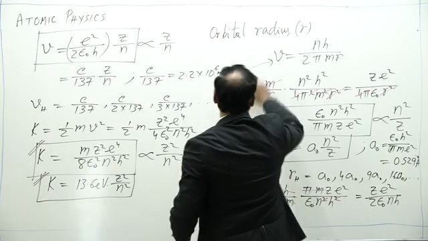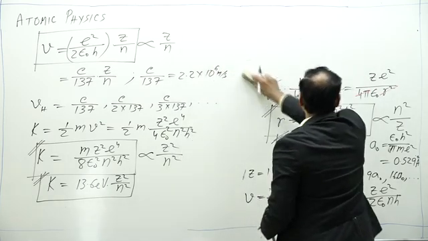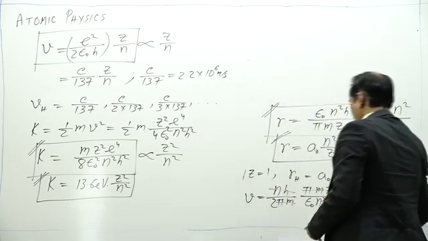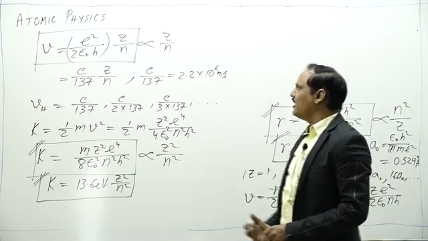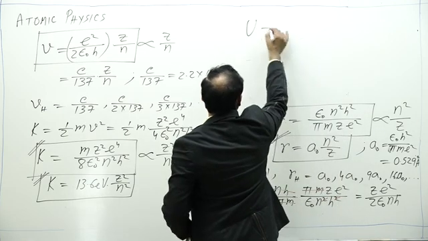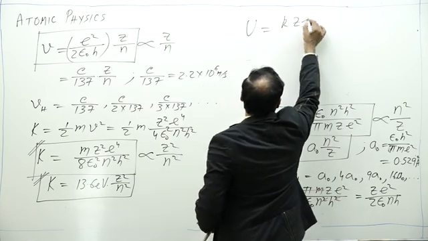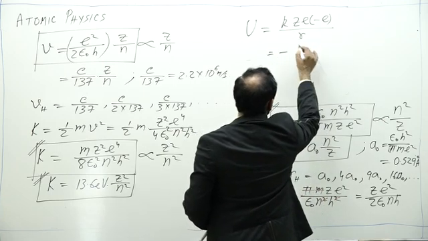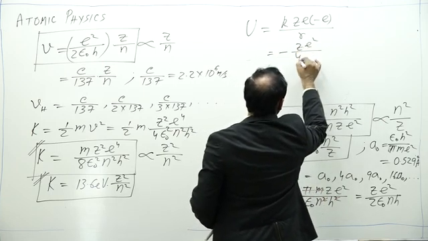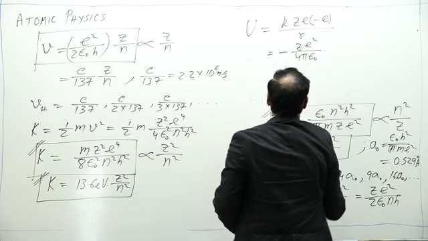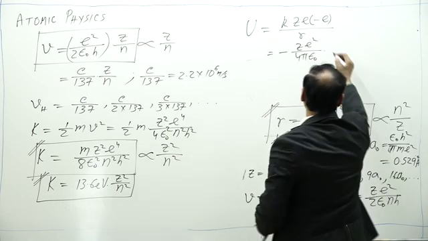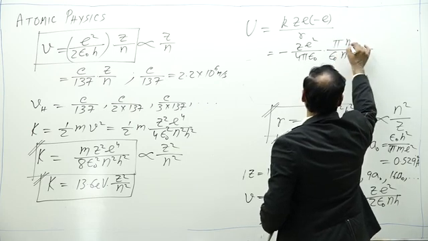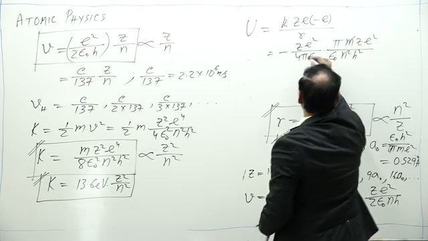We can also have now potential energy. Potential energy between electron and nucleus, U is equal to K Q1 Q2 by R, that is minus Z e square by 4 pi epsilon naught into 1 by R, that can be written as epsilon naught N square h square by pi m z e square.